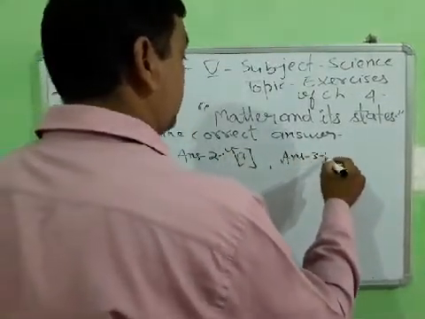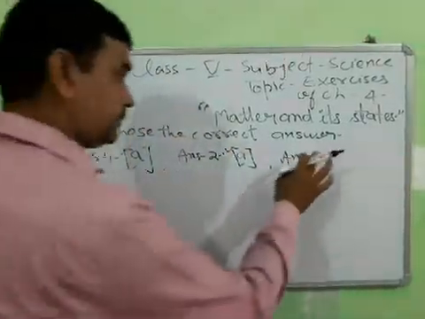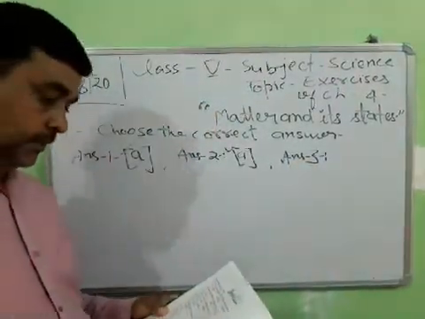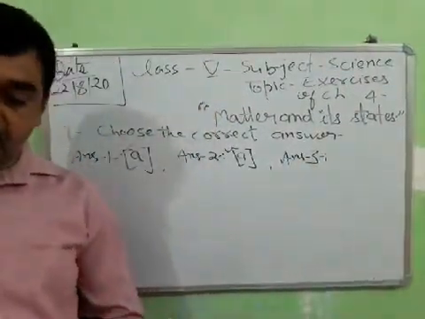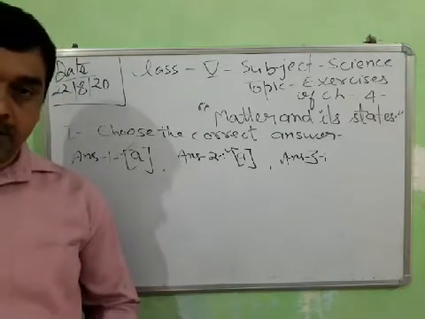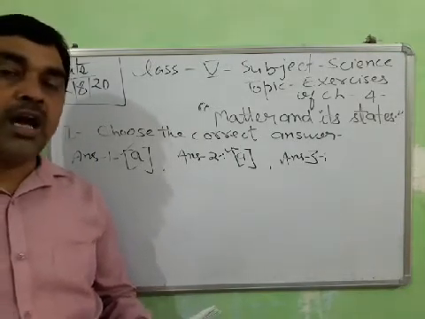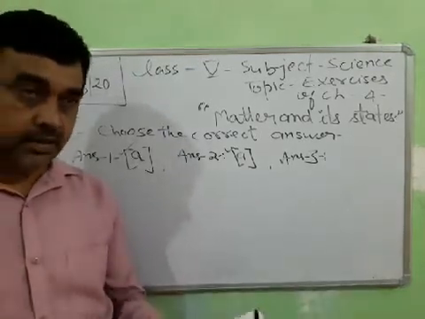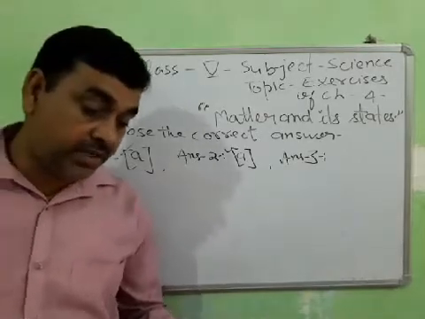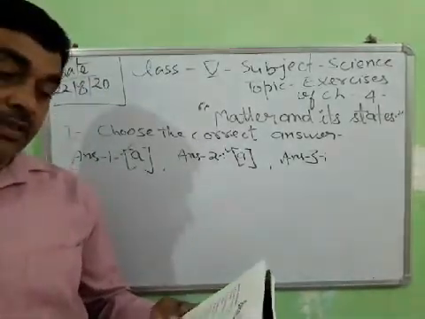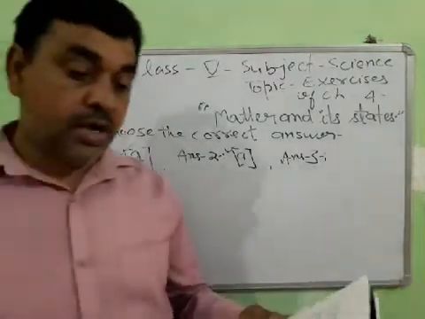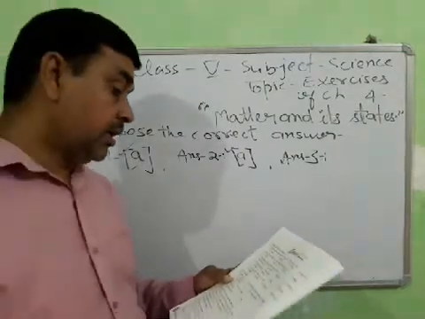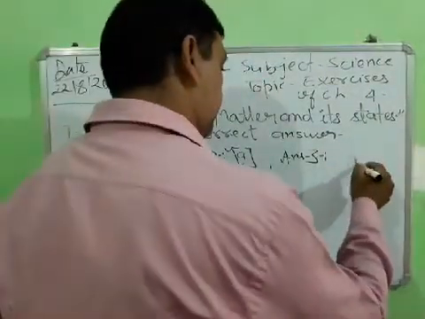Answer number 3. The decrease in size of matter on cooling is called what? This is the behavior of matter. On cooling, all matter gets compact, meaning it contracts, decreasing in size. So the answer will be contraction. Expansion is not true, evaporation is not true, condensation is not true. So decrease in size of matter on cooling is called contraction. A.